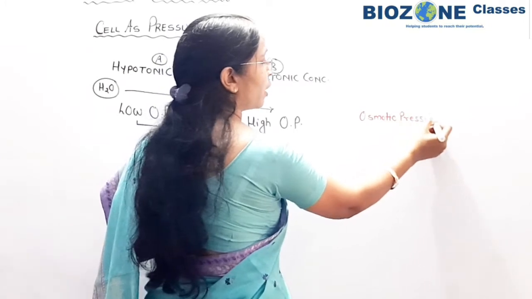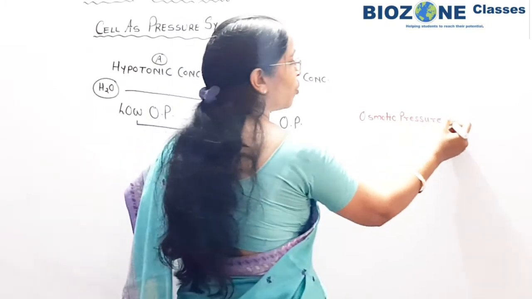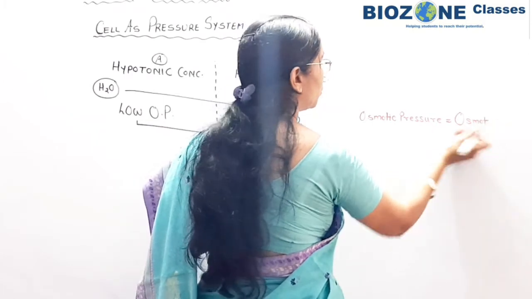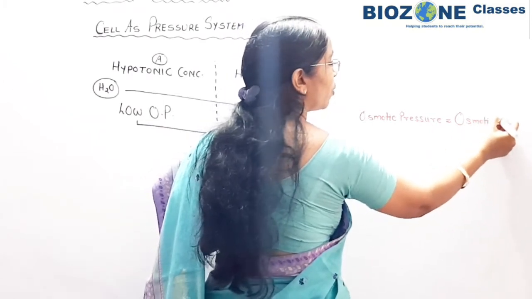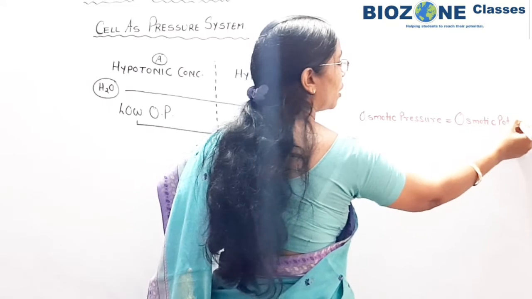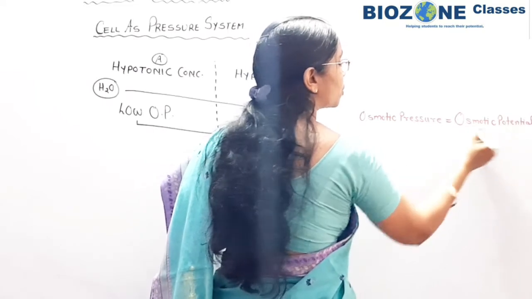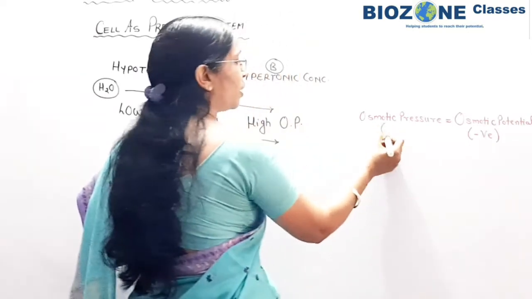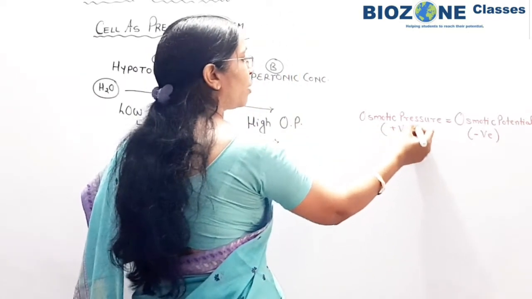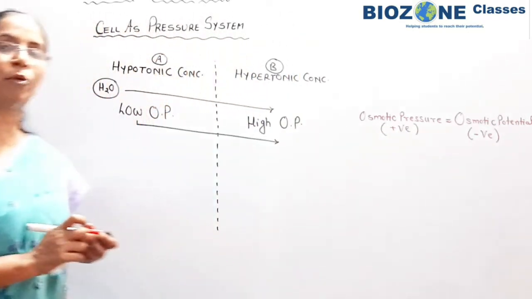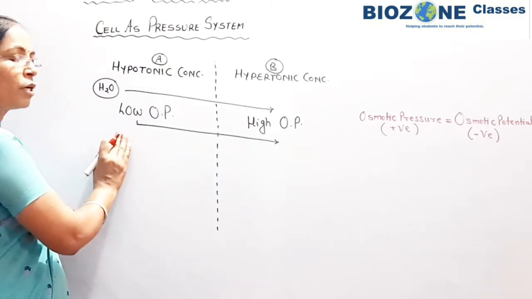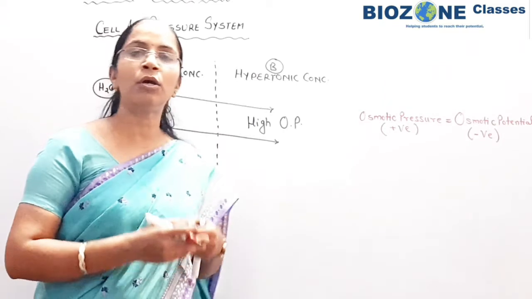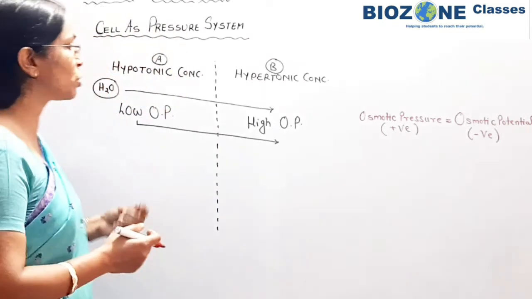Here you remember osmotic pressure and osmotic potential are exactly equivalent to each other in value, but osmotic potential is negative and osmotic pressure is a positive value. So when we study osmotic pressure, at the same time we study osmotic potential also.